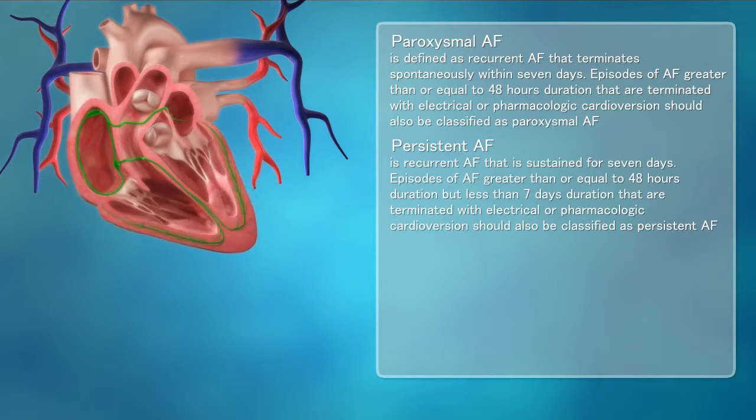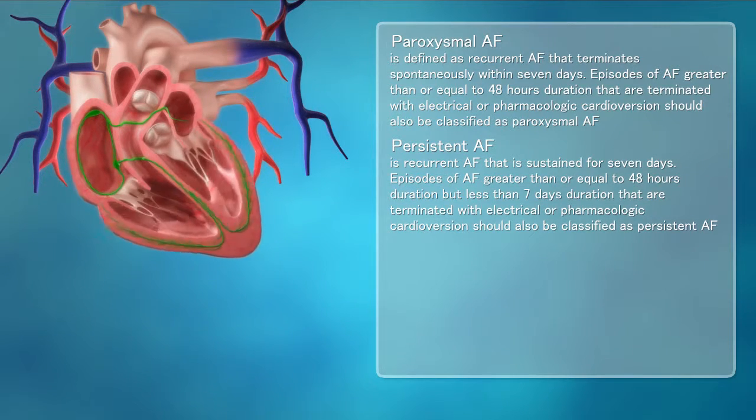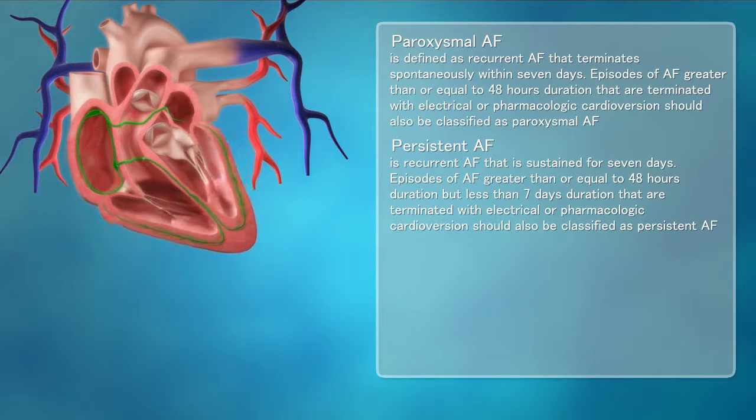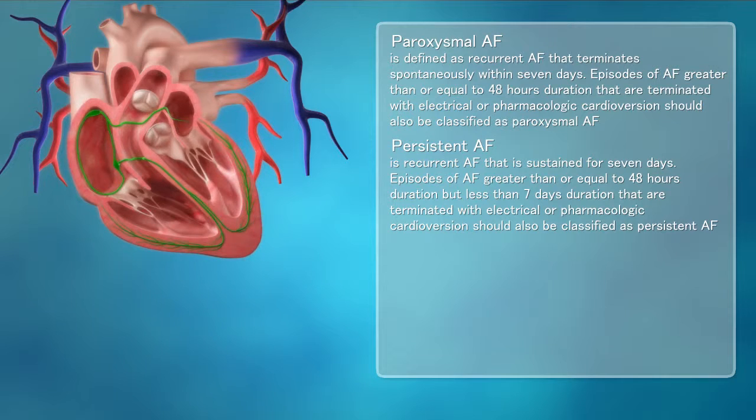Persistent AF is recurrent AF that is sustained for 7 days. Episodes of AF greater than or equal to 48 hours duration but less than 7 days duration that are terminated with electrical or pharmacologic cardioversion should also be classified as persistent AF.